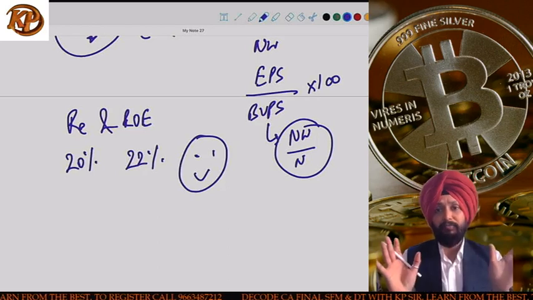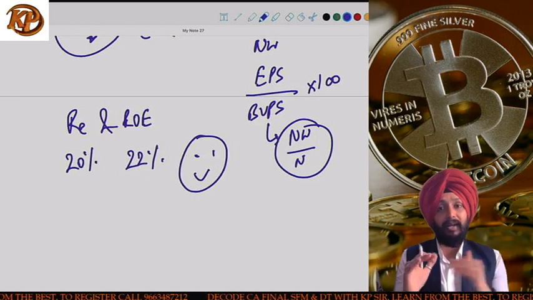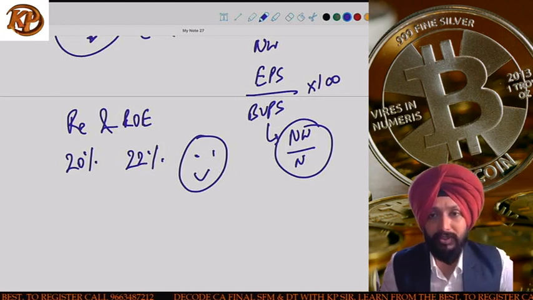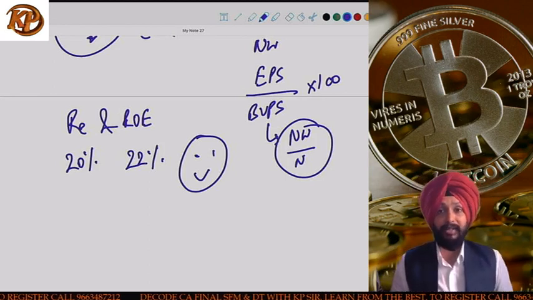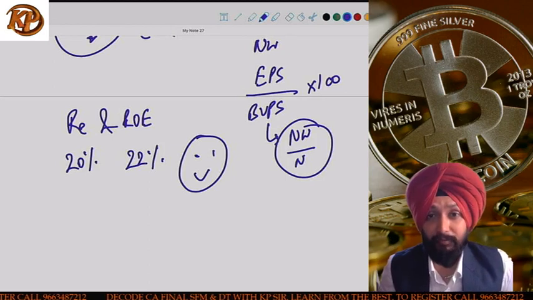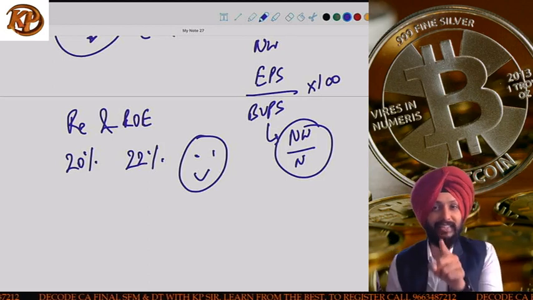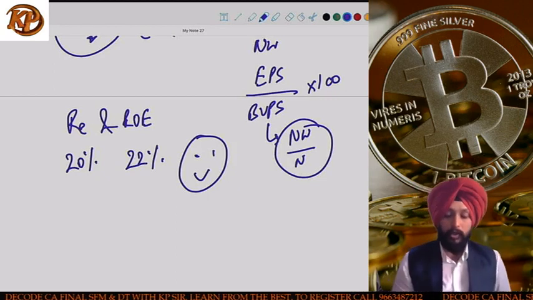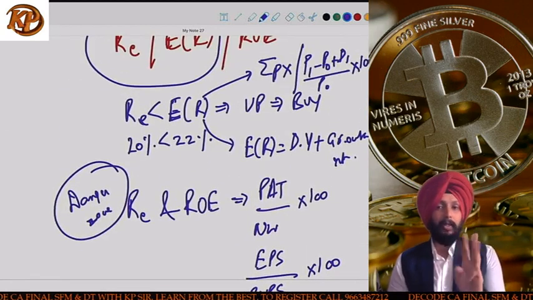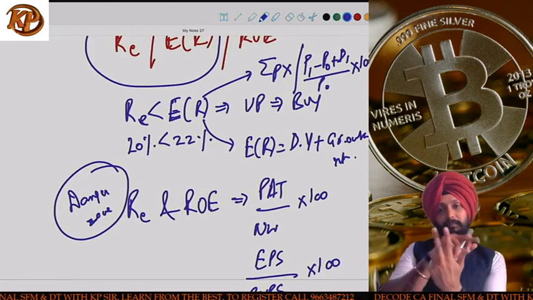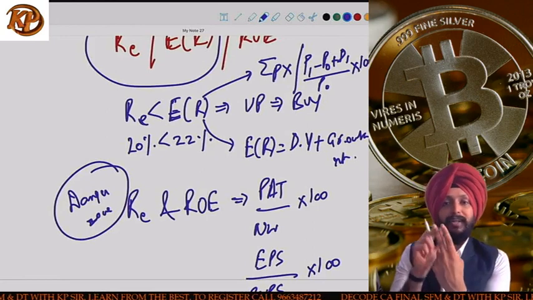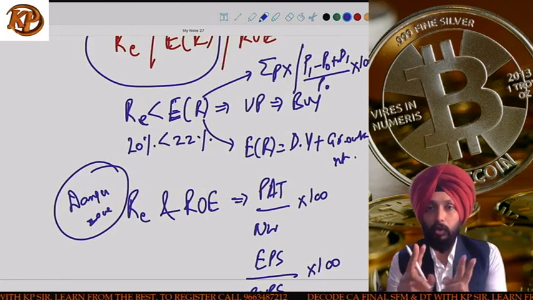I would have been happy if I got 20%, but I am getting paid 22% by the company, which is actually very good, and I will be more than happy in that case. Just like you expect to get 70 in SFM, but you end up scoring 80 in SFM. You have a smile on your face, right? So now you understood this, right? So three things we compare: RE, ER, ROE. The same sequence in which I speak, you need to remember: RE first, then ER, then ROE. This is how we got to remember, guys.